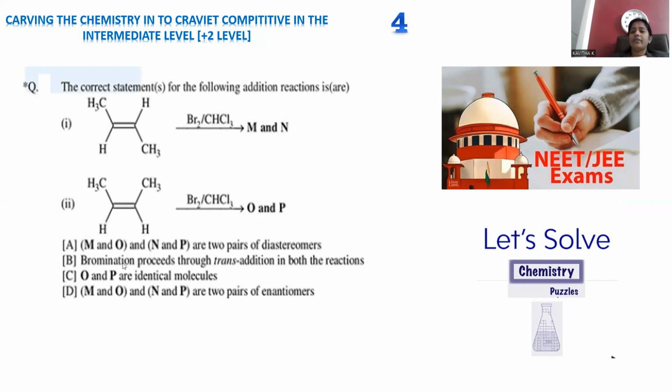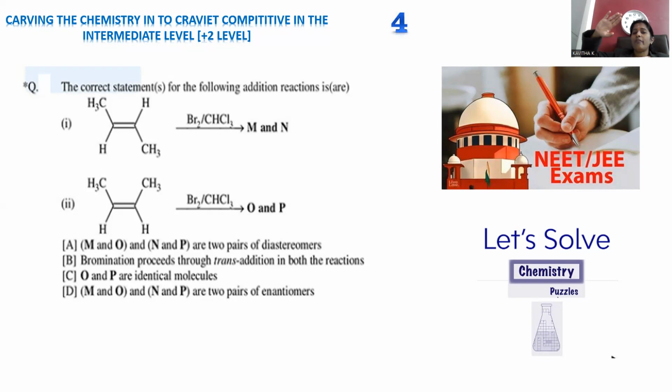And always remember, whenever we are going with direct bromination, that is said to be trans addition. Bromination is always a trans addition, because when one of the bromo is added, it forms a ring type of structure with the bromonium ion formation that can occupy the entire sphere wherever bromo is there.